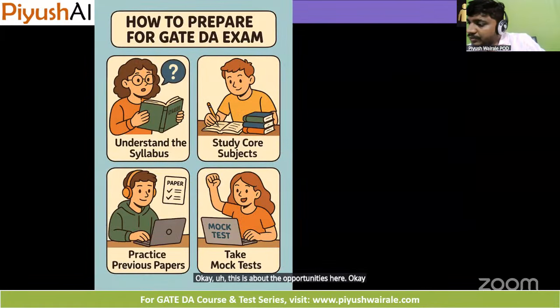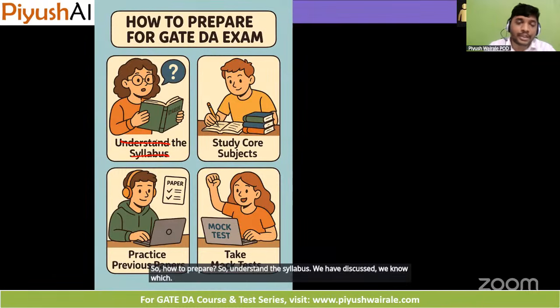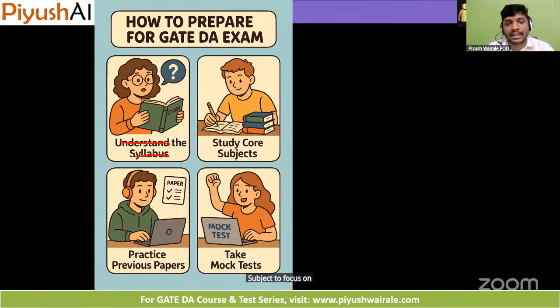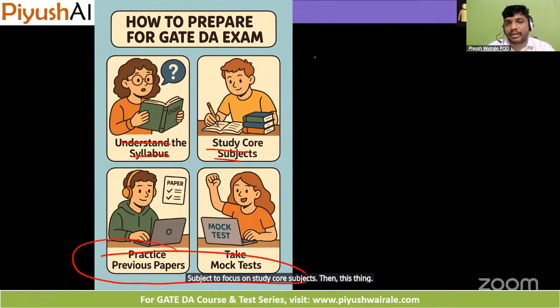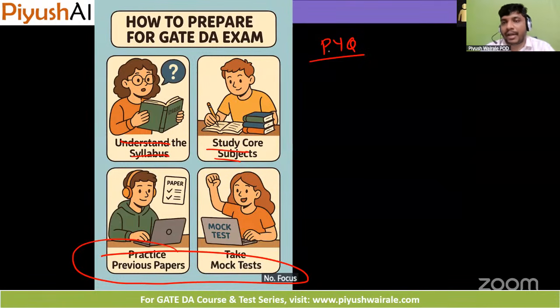Okay, fine. So how to prepare? Understand the syllabus we have discussed, so we know which subjects to focus on. Study the core subjects. Then, very, very important, previous year papers. It's not that you solve a question, get the answer correct, and that's it. No. Focus on the topics they have asked and try to learn that topic in detail. And try to make your own handwritten notes, like what we have observed, there were a few properties required to solve the question.